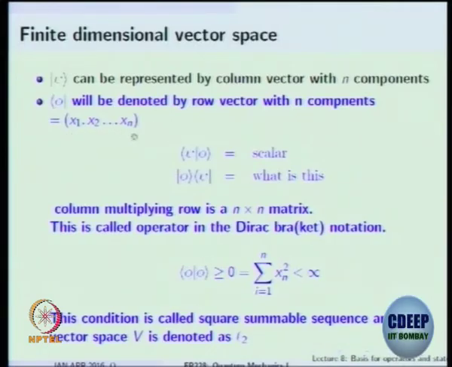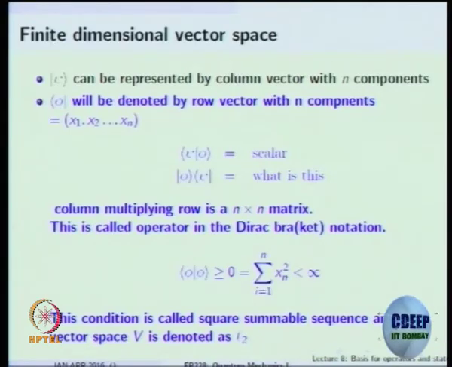Similarly, this condition on the vector space means the sequence is supposed to be a square summable sequence. If it satisfies this condition, and the collection of such square summable sequences, a set of states phi 1, phi 2, belongs to this vector space, then you denote that vector space as L2.